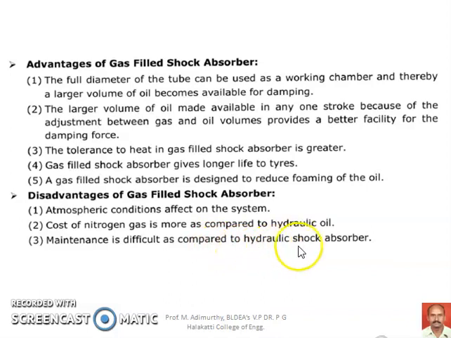Maintenance is difficult as compared to the hydraulic shock absorber system. Even though the cost is slightly more, the ride comfort is better in the case of gas-filled shock absorber systems. So nowadays, most of the motorcycles, particularly the sports versions, are being used with these nitrogen gas-filled shock absorbers.